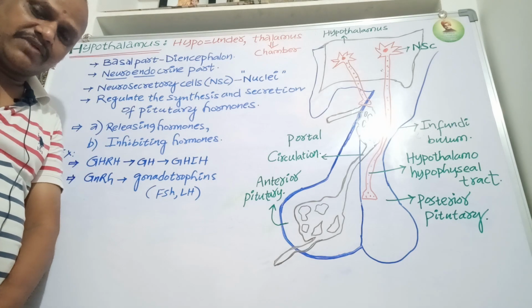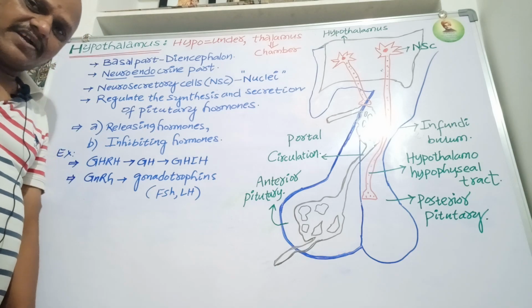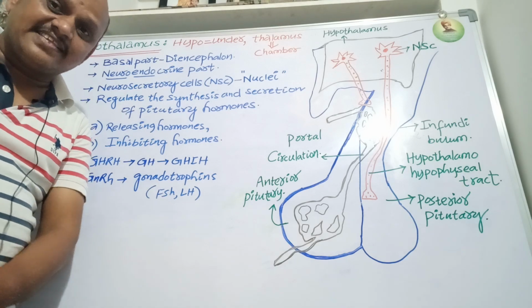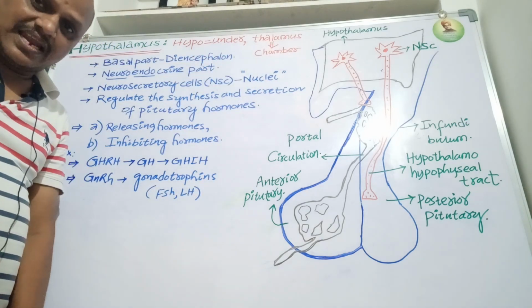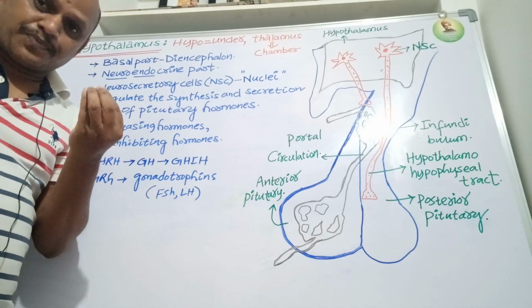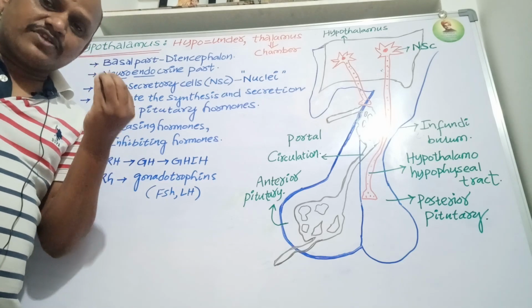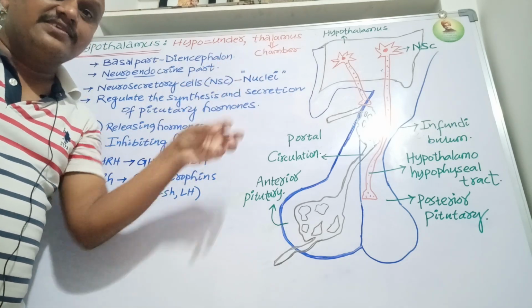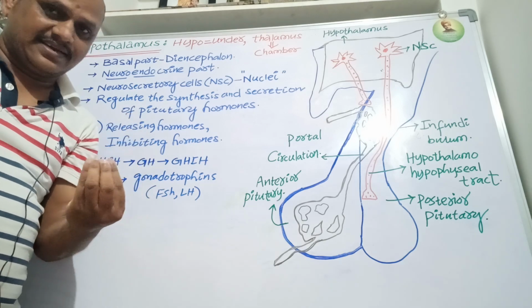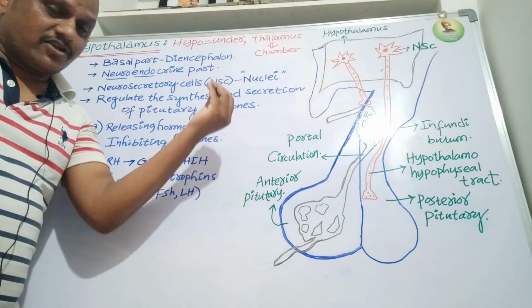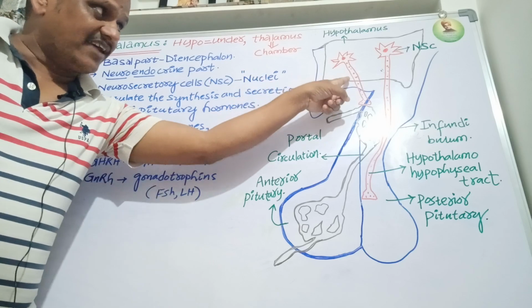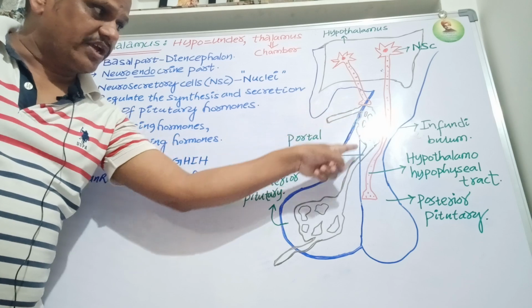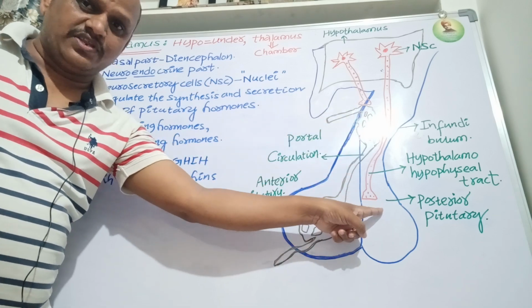I have given the explanation why it is considered a neuroendocrine part. The neurosecretory cells, NSC cells, which are located in the hypothalamus, produce neurohormones. Through their axon endings or nerve endings, they release these neurohormones into the anterior pituitary and posterior pituitary.